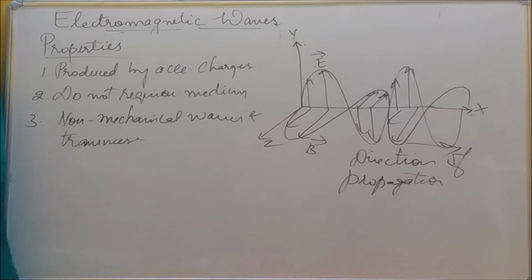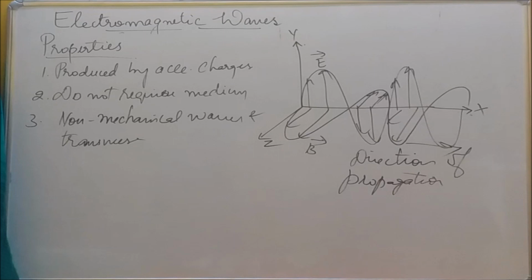So the electric field is acting along the y-axis and the magnetic field is acting along the z-axis here. And this x direction means the direction of propagation. So these three are mutually perpendicular to each other. That's why electromagnetic waves are transverse in nature.